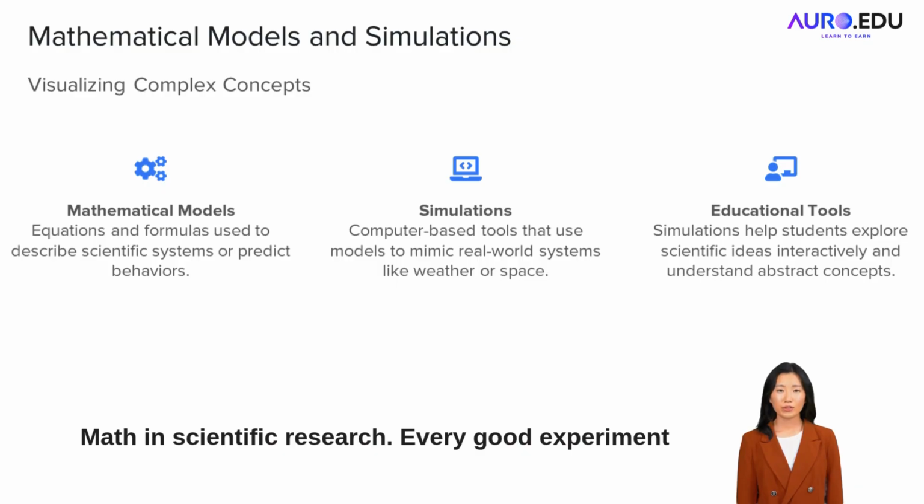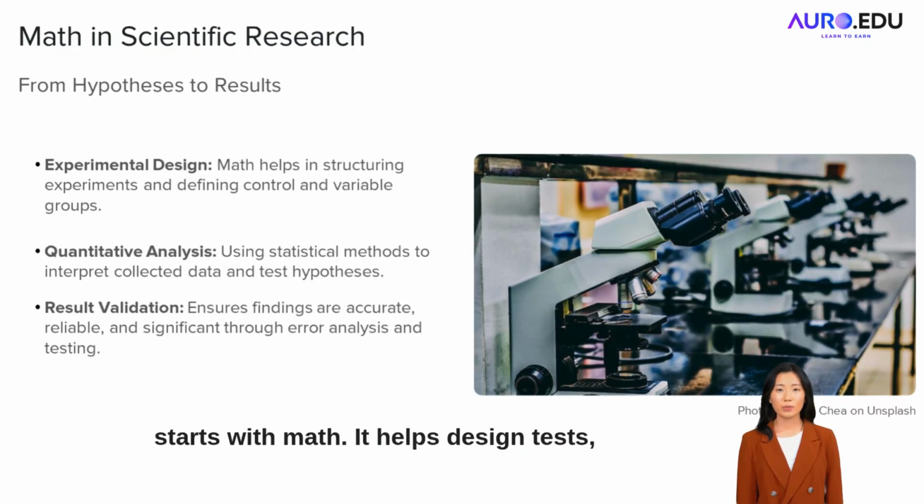Math and scientific research. Every good experiment starts with math. It helps design tests, compare groups, and analyze results. Researchers use statistics to see if their findings matter or happen by chance. Math also helps check if results can be repeated. It's how science stays honest and useful.